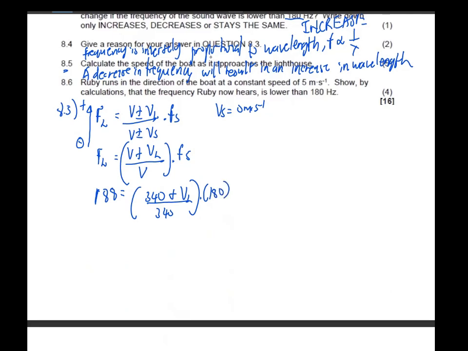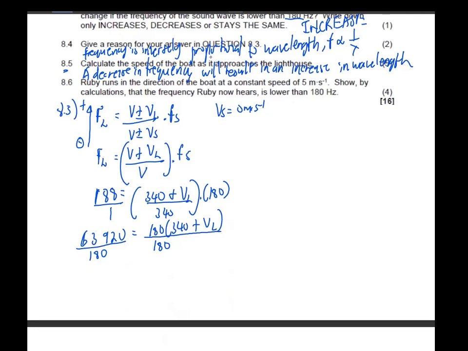Now at this point, we know what to do. We just cross multiply this. So 188 multiplied by 340 gives us 63,920. And then on this side we just have 180 bracket 340 plus VL. So we can start by dividing both sides by this 180, because we just want to be clean with our math.